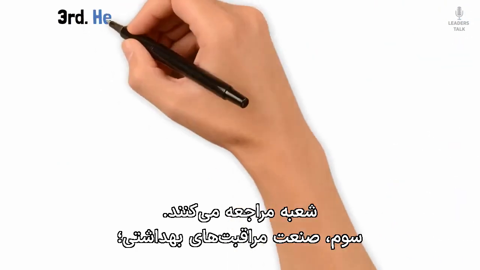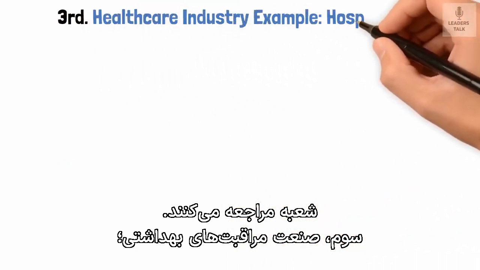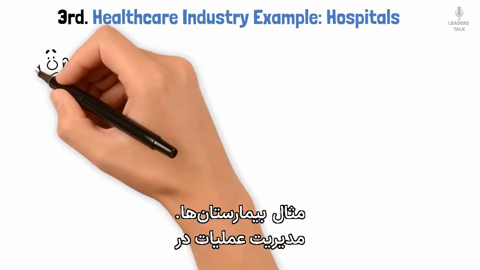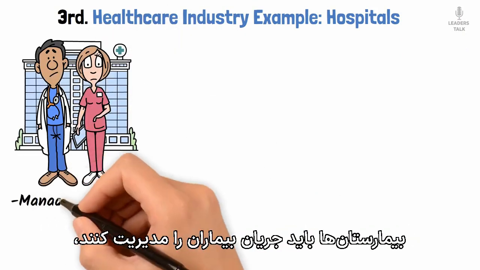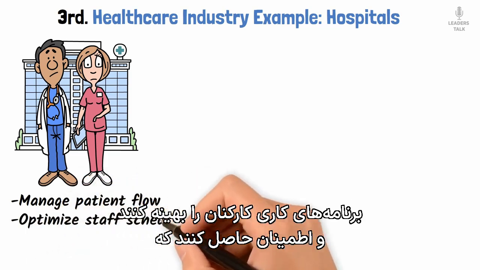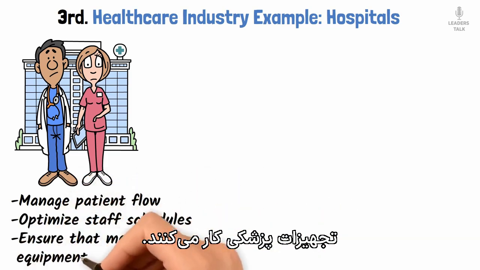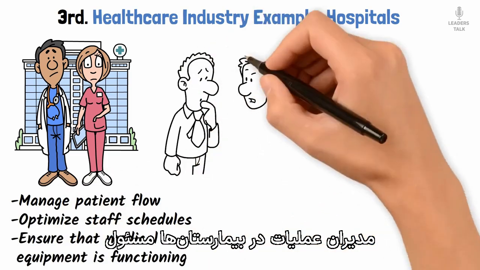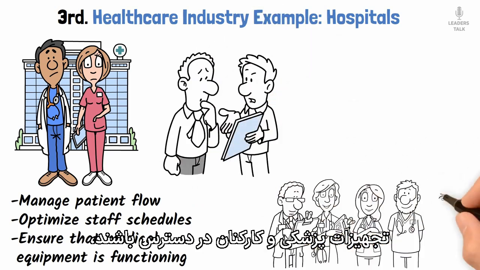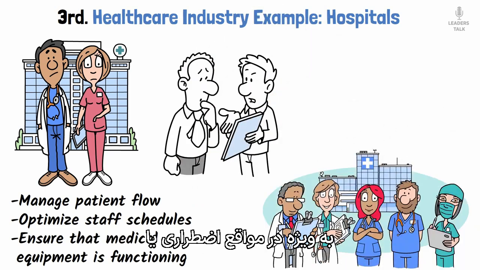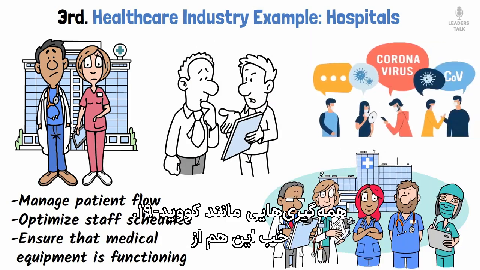Third, healthcare industry. Example, hospitals. Operations management is just as important in healthcare. Hospitals need to manage patient flow, optimize staff schedules, and ensure that medical equipment is functioning. Operations managers in hospitals are responsible for making sure that resources like beds, medical supplies, and staff are available, especially during emergencies or pandemics like COVID-19.